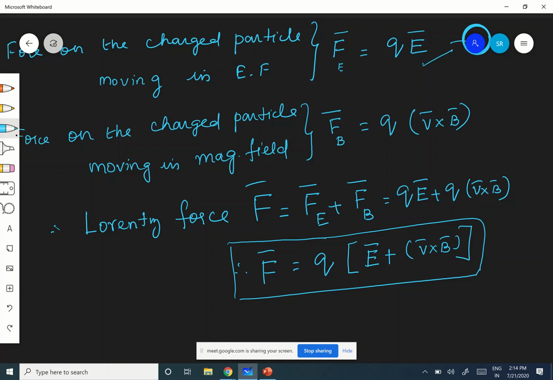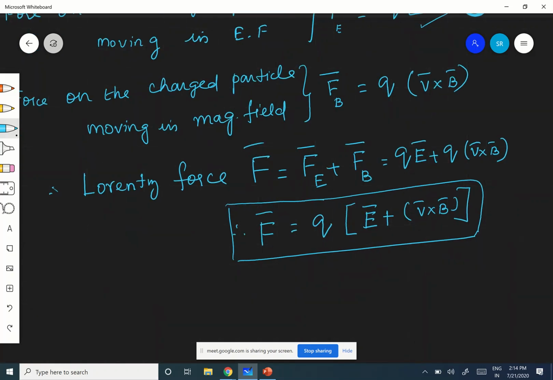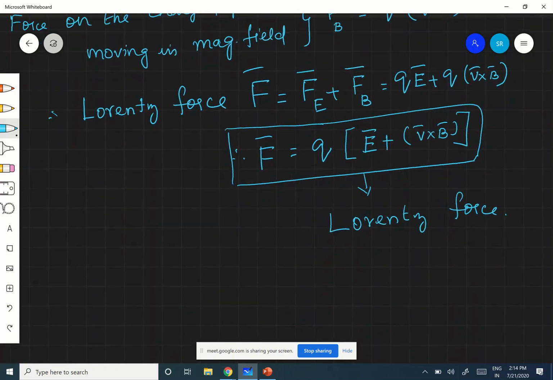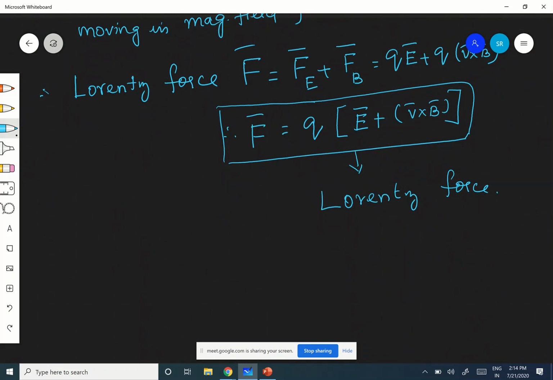It has two components: the electric component and the magnetic component. Electric Lorentz force and magnetic Lorentz force. That is it. Is it clear, children? So this is what is called a Lorentz force. That's very simple. Now having known what a Lorentz force is, let us go for special cases.